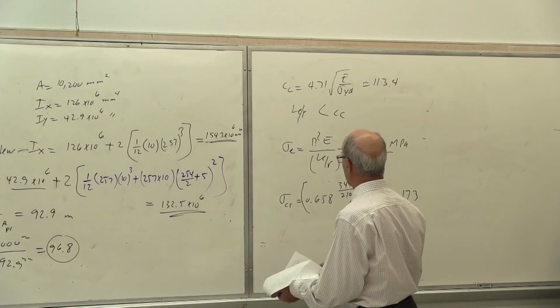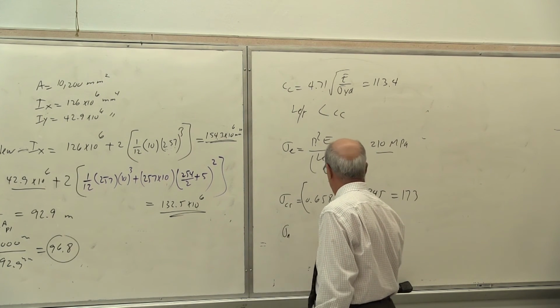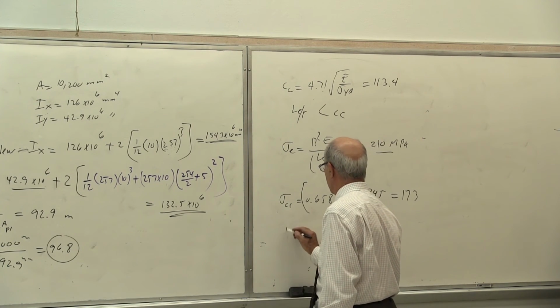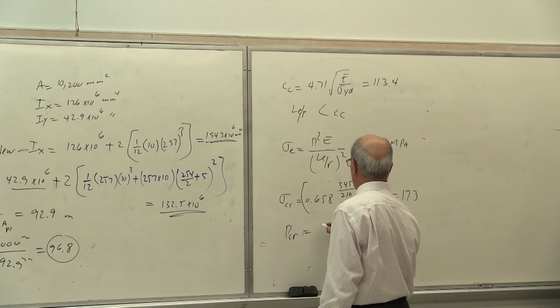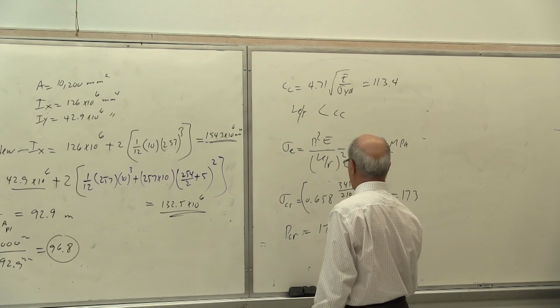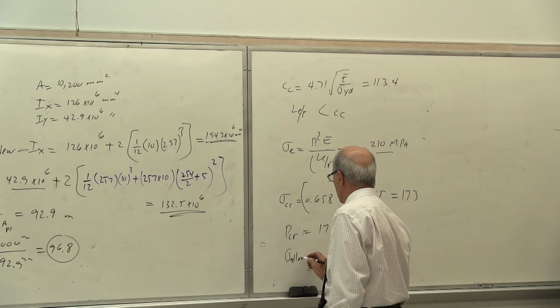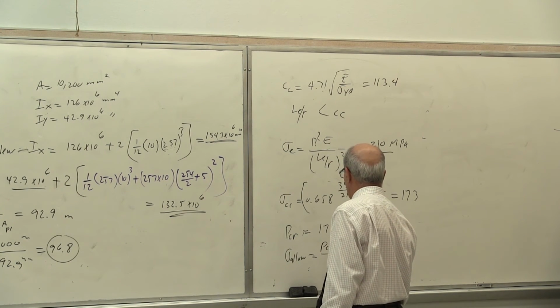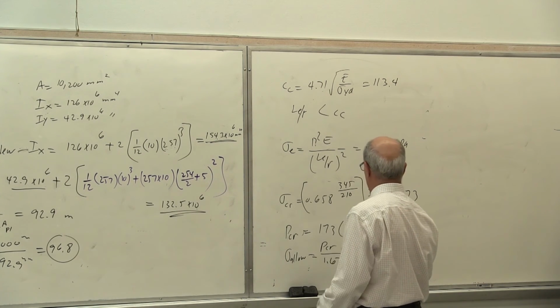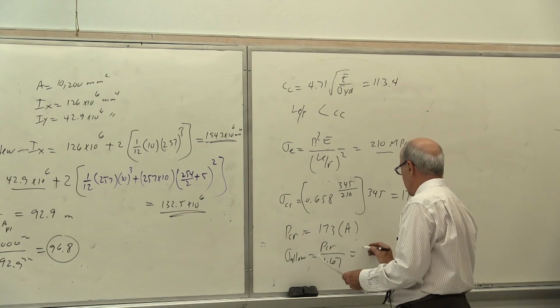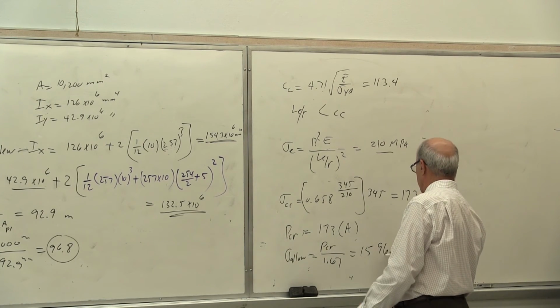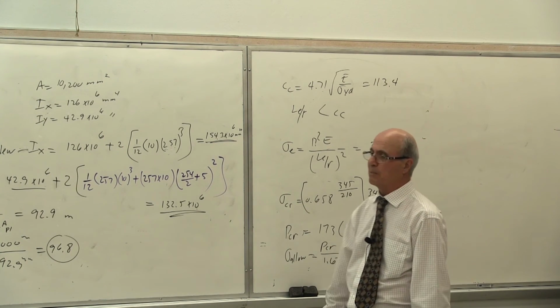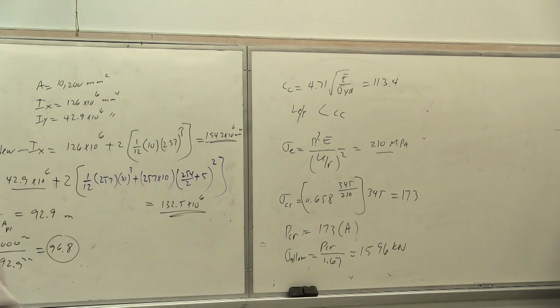173. Okay, now then you say, okay, sigma allowable or P allowable. So first of all, P critical becomes equal to 173 times area. And then you calculate P allowable, which is P critical over 1.67. So you calculate all of that, and P allowable ends up to 1596 kilonewton. So you divide that by the factor of safety. This is if it was centric, yes? If it was eccentric, what do we do? I have run over time, but let me finish that.